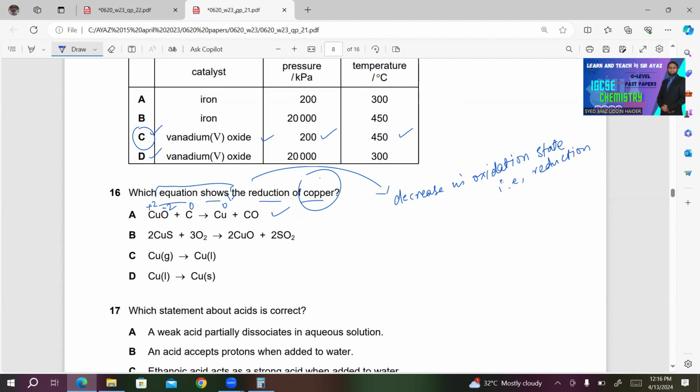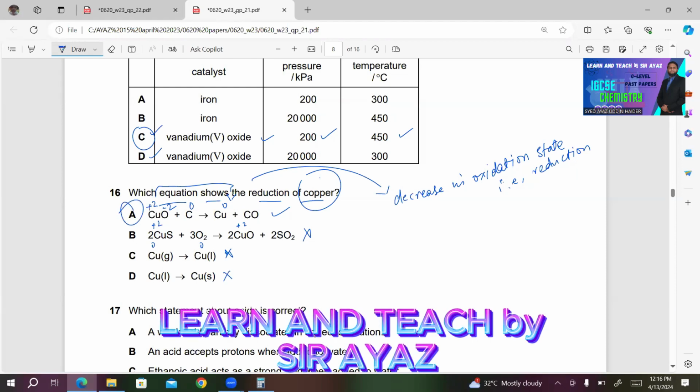Choice B, CuS plus 3O2 gives 2CuO plus 2SO2. No change. Both sides carrying +2 charge. So this is incorrect. C, Cu gas gives Cu liquid. So only state changes. There's a physical change. So no change in oxidation state. Same situation with D, liquid to solid state. So obviously A will be the right answer for this.